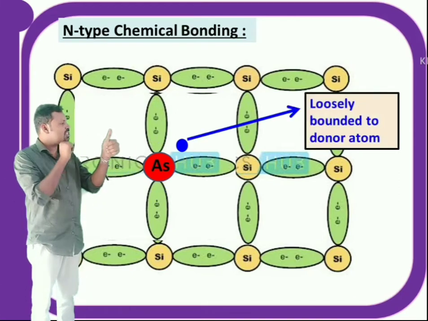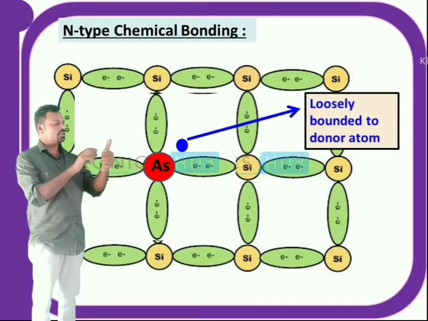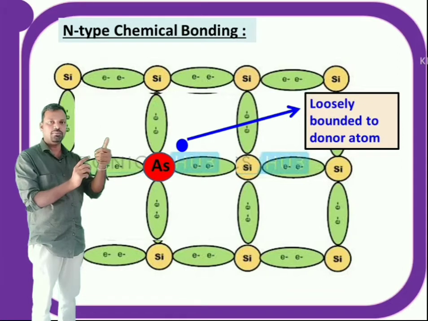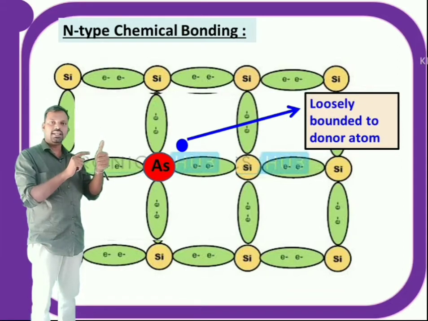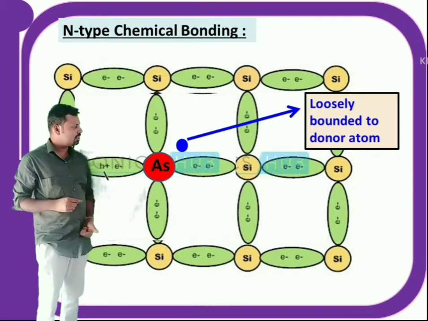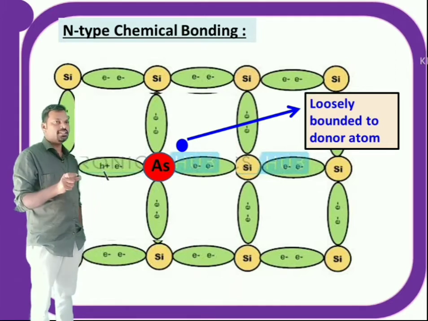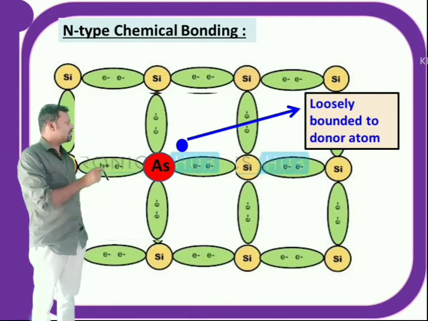It is just loosely bounded with the arsenic atom, because in this lattice only 4 covalent bonds are available, but arsenic has 5 electrons. So 4 electrons will fill those covalent bonds, and that extra electron is loosely bounded with the arsenic.